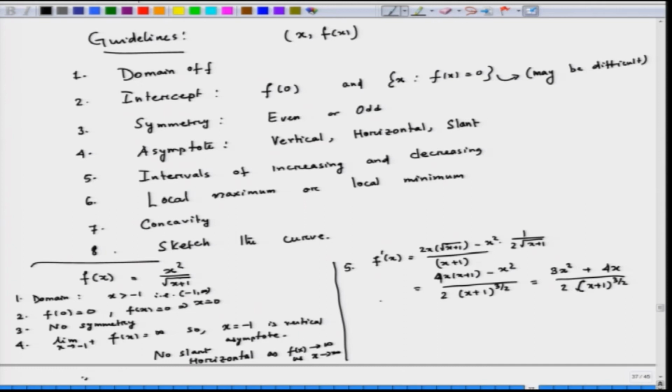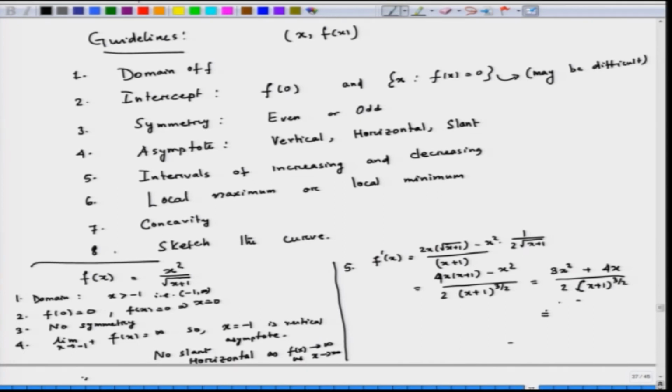Now, the denominator is always positive. So, 3 x square plus 4 x is positive if and only if... Now, further simplification will give that this is x times 3 x plus 4 divided by 2 times x plus 1 to the power 3 by 2.